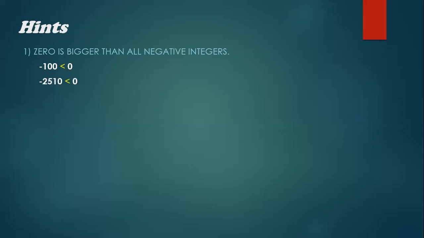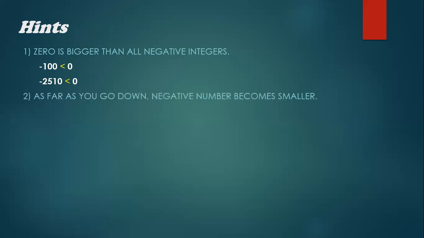Okay, class, now you have to keep these two hints in your mind. Hint number 1: 0 is bigger than all negative integers, because all the negative numbers come below 0. Just look here. One number is -100 and the second one is 0. -100 is below 0, that's why -100 is less than 0. Similarly, -2510 looks bigger, but still this number is less than 0.